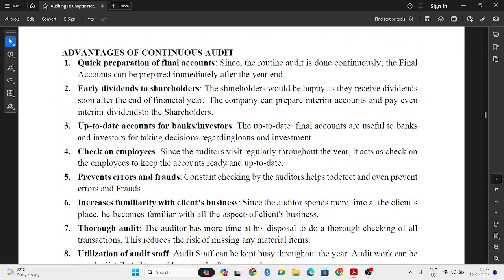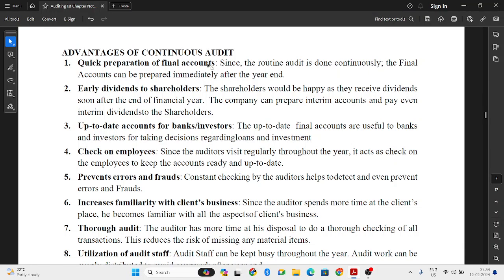Next, what are the advantages of continuous audit? Quick preparation of financial accounts or final accounts. So what happens? Auditing is done at very frequent intervals. So all the errors and frauds are detected, all mistakes are corrected. So finally, when the financial year is over, we can easily prepare the final accounts like balance sheets, P&L account and all. So quick preparation of final accounts. So it will help out in that.